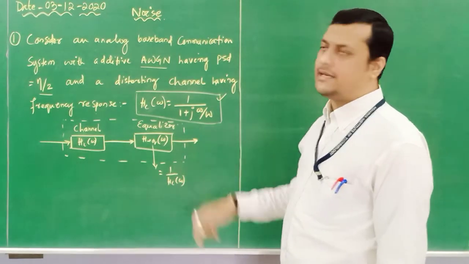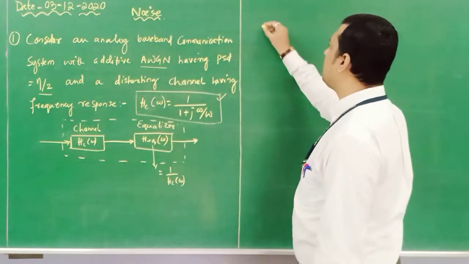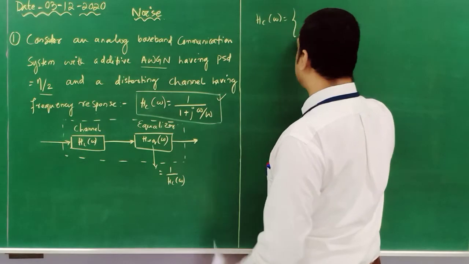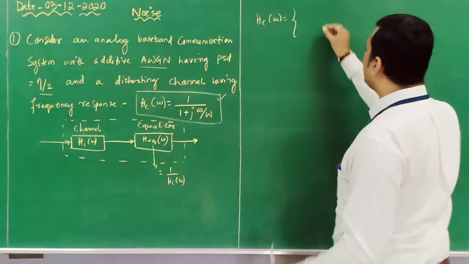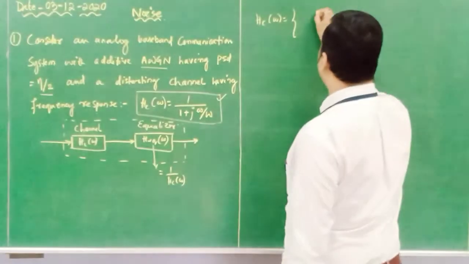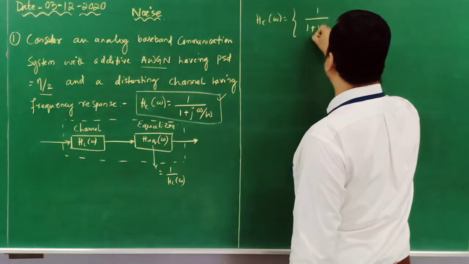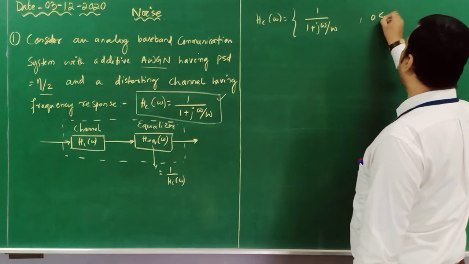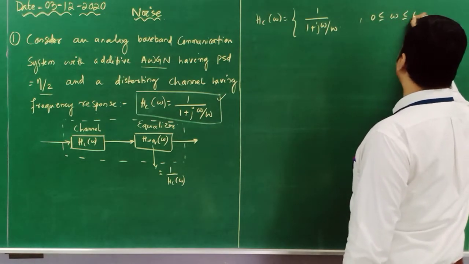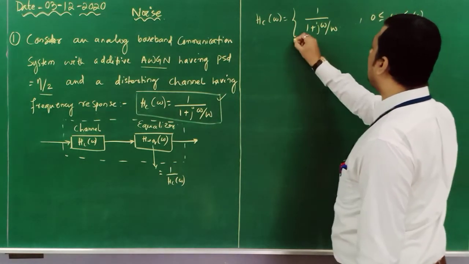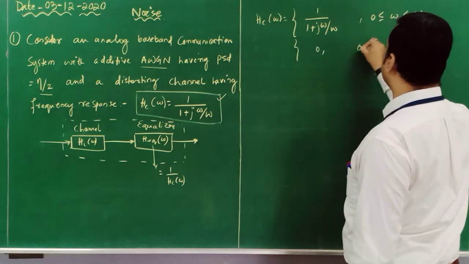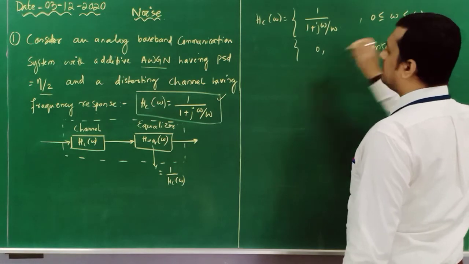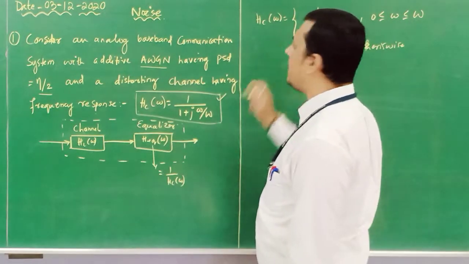Your omega will vary from 0 to W. So first of all I will write Hc of omega equals 1 by 1 plus j omega divided by W, where omega lies between 0 and W, and 0 otherwise. So according to this, the response of the channel was identified.